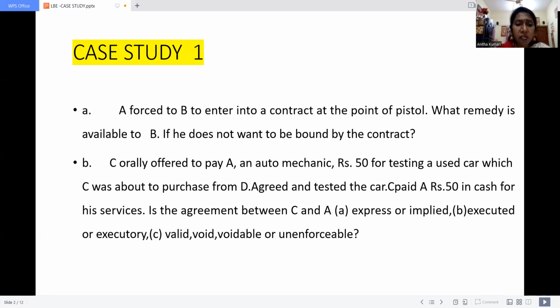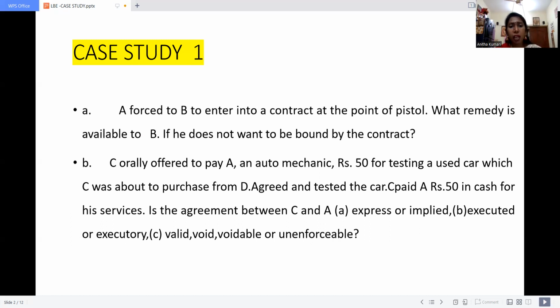Then C: is it a valid contract, void contract, voidable contract, or unenforceable contract? The given case study is a valid contract. Why? What do you mean by a valid contract? The contract which fulfills all the conditions of law is called a valid contract. Here, both parties openly expressed their interest, and they bound themselves to the contract and have completed it. So this is called a valid contract.